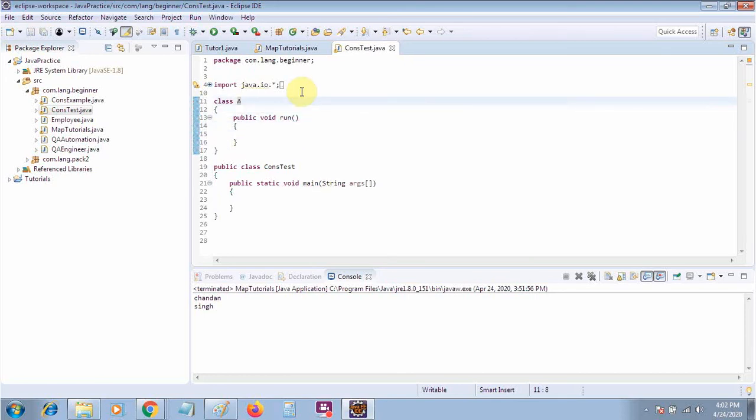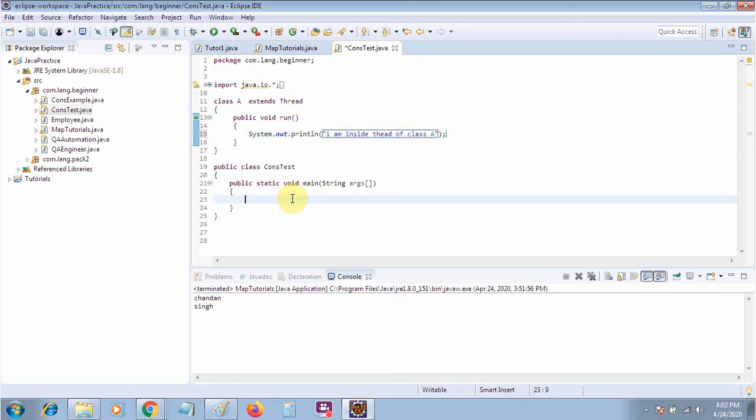Now suppose this class extends Thread. Suppose here you have written something like this out, saying I am inside the thread of class A simply.